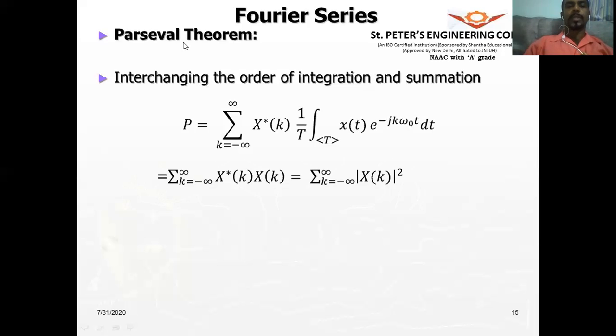So that is what Parseval's theorem says. The implication of this theorem is that the power content of the periodic signal should not change when you go from one domain to the other domain. That is the implication of Parseval's theorem.